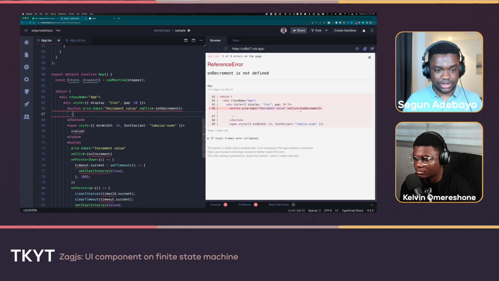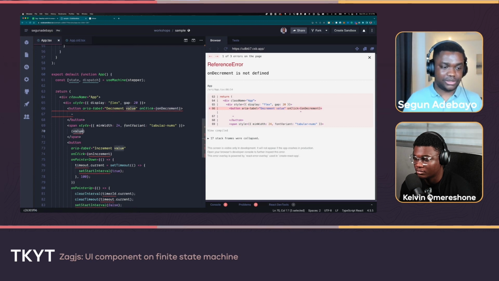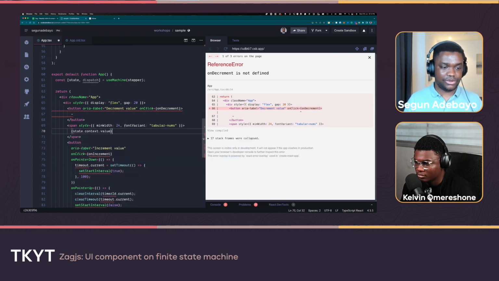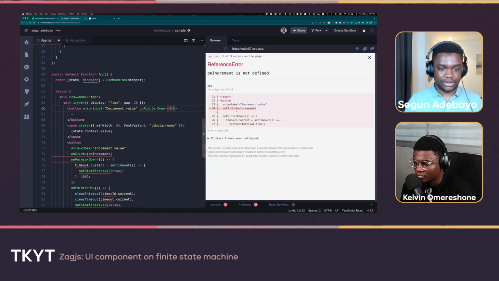And then we figure out at what point do we want to send the event. But before we do that, let's figure out where we put this value. So the state consists of the context. So we can just do state the context of value. And then here, we can sweep out all our functions and just do on pointer down.